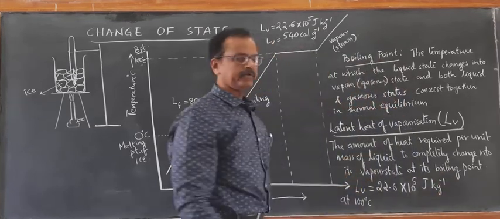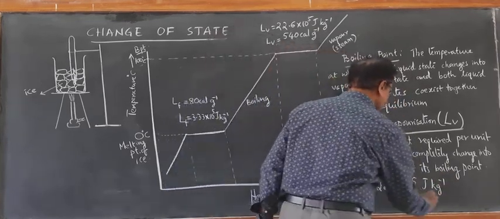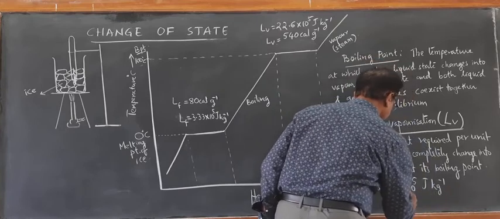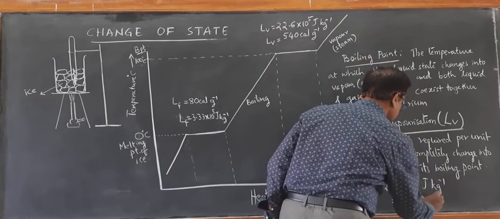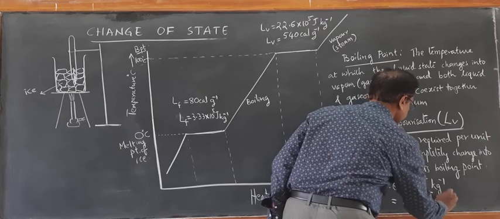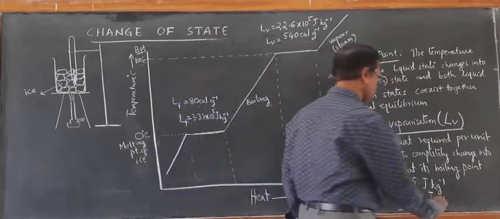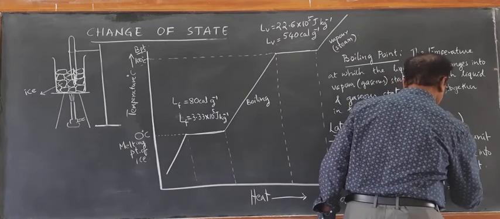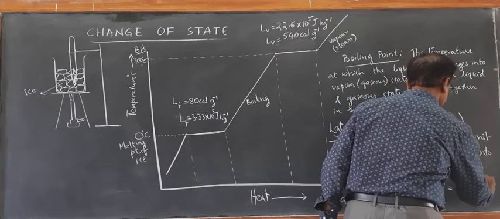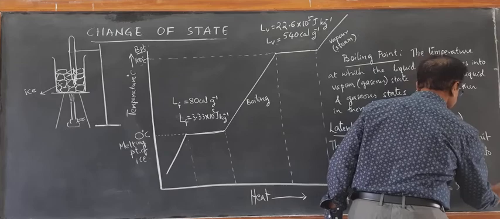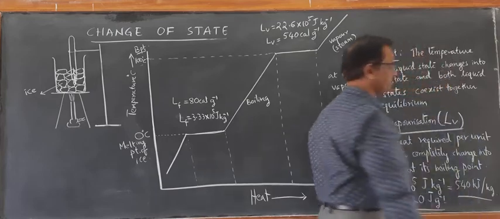So in terms of calorie, it becomes 540 calorie per gram, or you can also write 540 kilocalorie per kg.